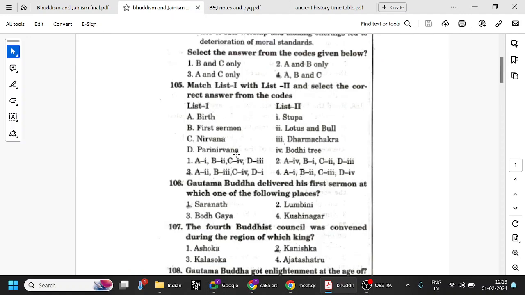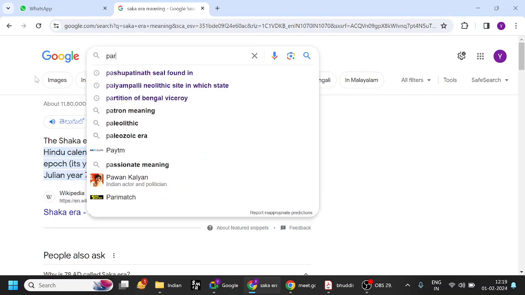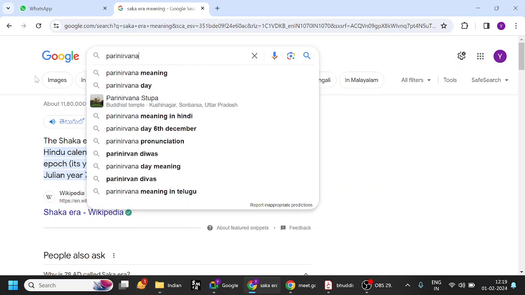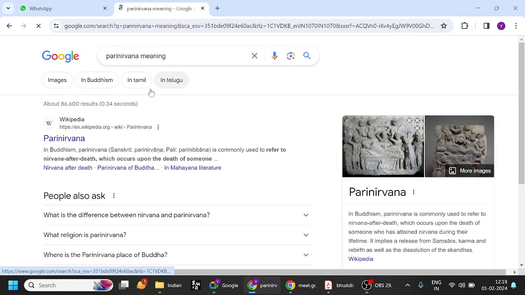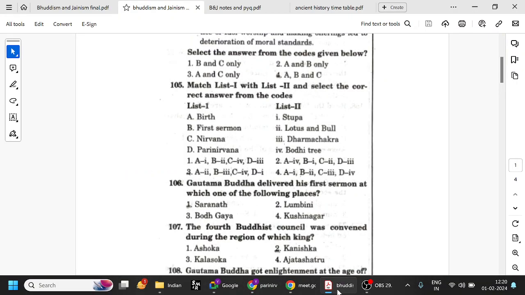Okay, and Parinirvana. Parinirvana means, after Nirvana is enlightenment. Parinirvana, let us see what is the meaning. Maybe death. It is commonly referred to as nirvana after death, which occurs upon the death. So basically, death only. So it's a single Parinirvana, and that is stupa. Stupa is basically nothing but the burial mound. It's also a religious place, but basically it contains the remains of the Buddha, etc.